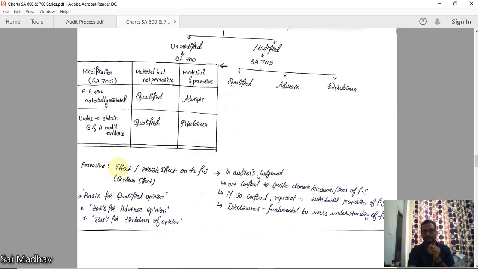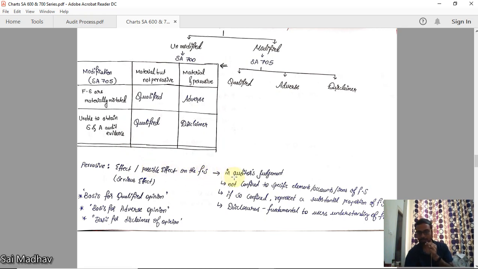Now understand the word pervasive. Pervasive means effect or possible effect on the financial statements. That is serious effect in one word. When is it an effect? If you have sufficient appropriate audit evidence, you can call it effect. If you don't have audit evidence, that is the possible effect on the financial statements as a whole.